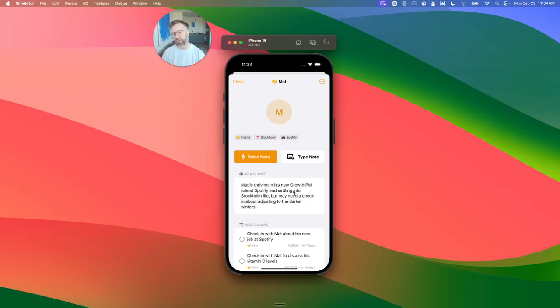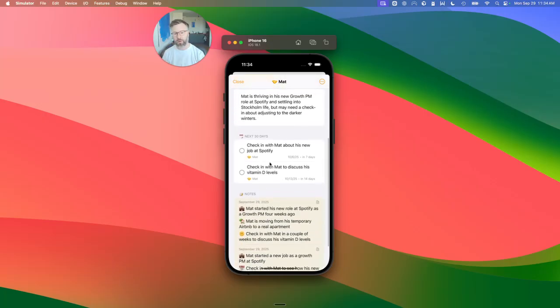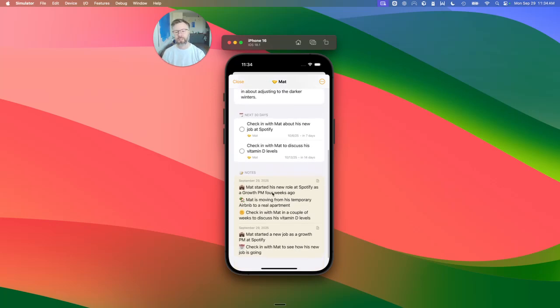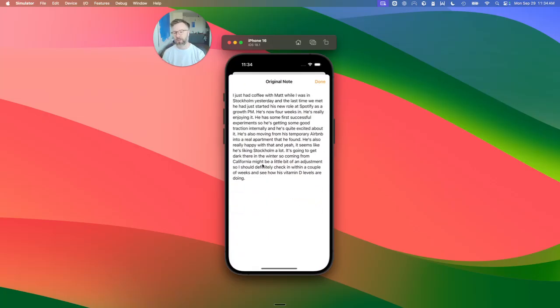And now we see here the summary of the latest update with Matt, and we can see reminders, and I get push notifications for these reminders when I should check in. In 14 days, maybe that's a little bit soon, but that's what the AI came up with. Maybe we need to improve the prompt a little bit. And then here we see the summary notes, and we can tap on this to see the raw note that was input into the LLM for structuring and for creating reminders.